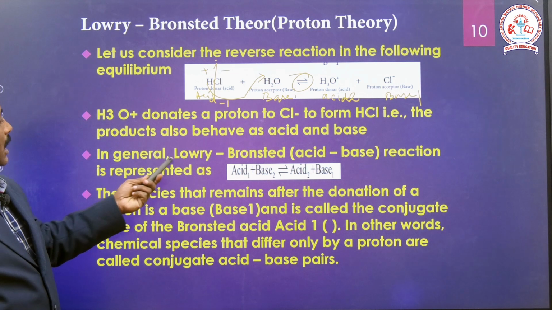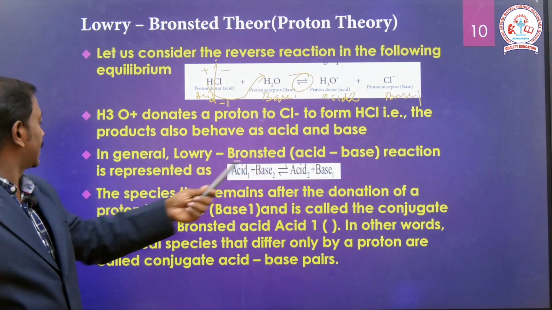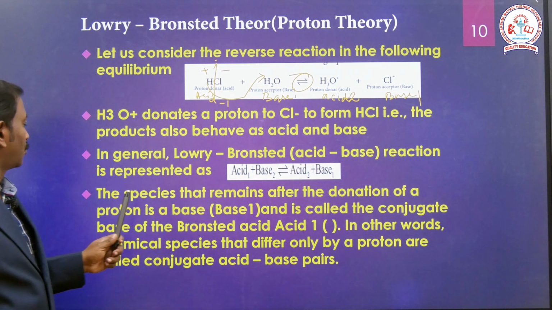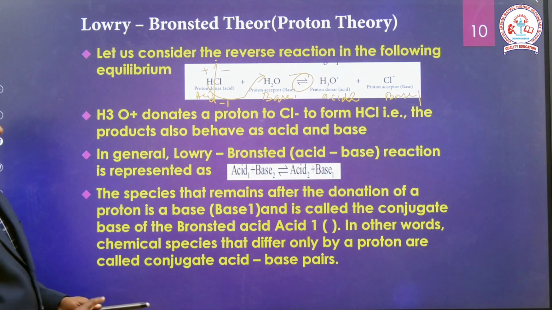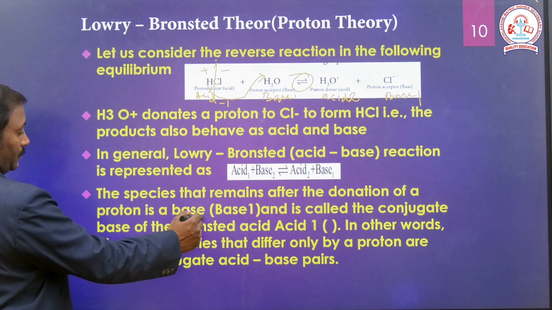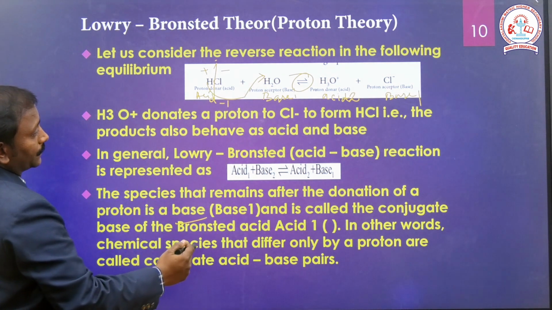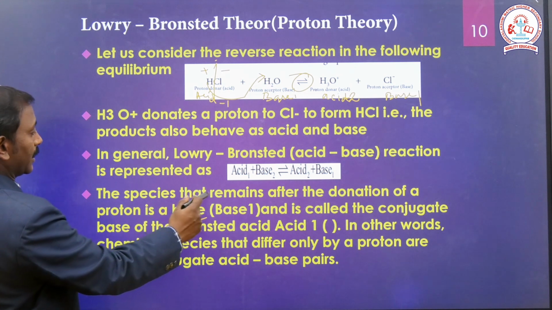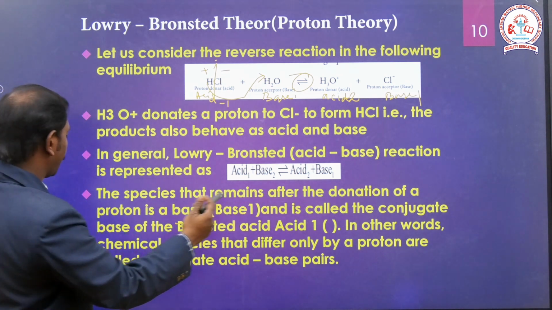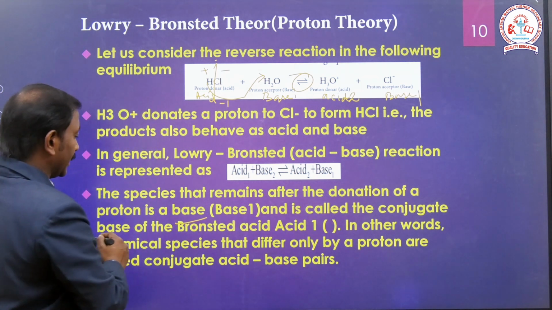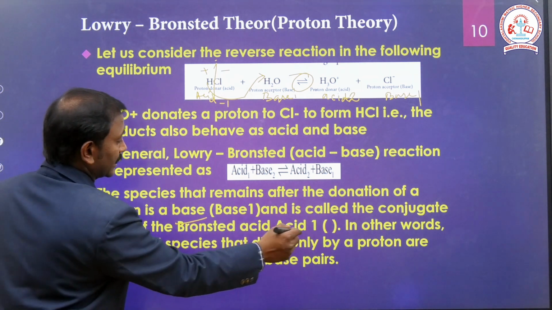In general, a Lowry-Bronsted acid-base reaction is represented as acid 1 plus base 2 giving acid 2 plus base 1. The species that remains after the donation of a proton is base 1, called the conjugate base of the Bronsted acid, acid 1.